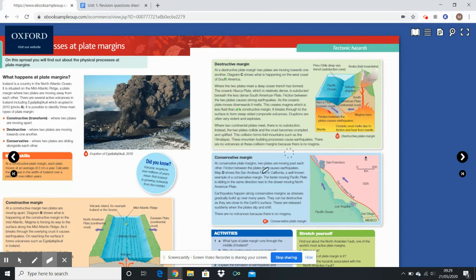So make sure if you're talking about the features, constructive, we've got a mid-ocean ridge. The destructive, we've got composite cone volcanoes and fold mountains, as well as what we call an ocean trench in here. And the conservative is just really earthquakes and a fault line we normally find as well.